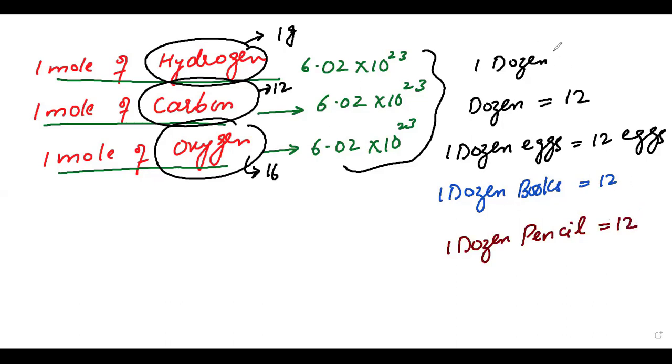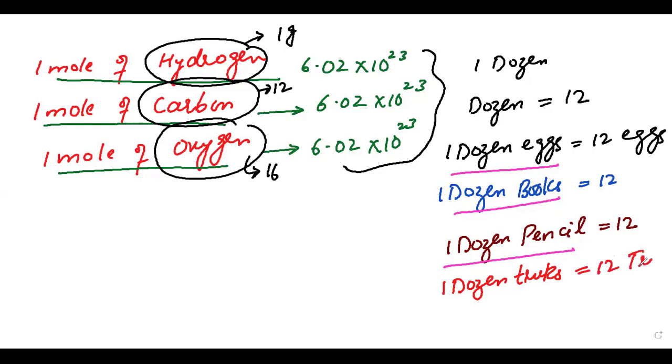But I am pretty sure you know that the weight of 1 dozen eggs is quite different from the weight of 1 dozen books. The weight of 1 dozen books is quite different from the weight of 1 dozen pencils. Similarly, if I ask you to take 1 dozen trucks, the big huge trucks, 1 dozen trucks means 12 trucks. 1 dozen cars means 12 cars. 1 dozen aeroplanes means 12 aeroplanes.